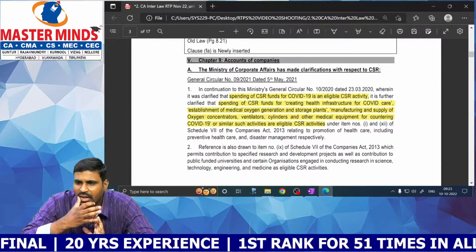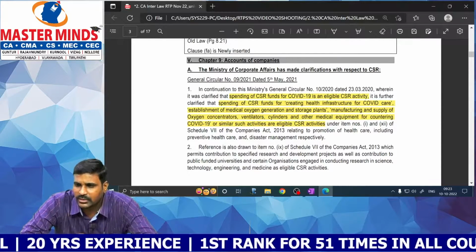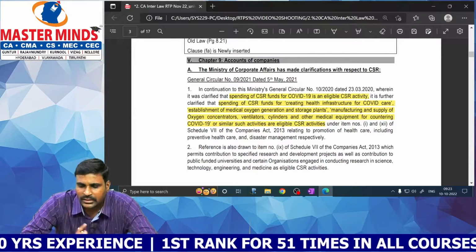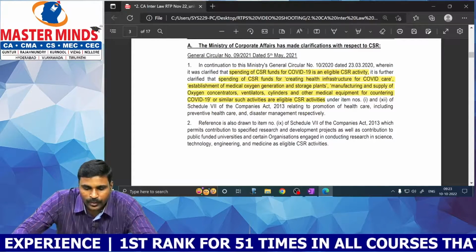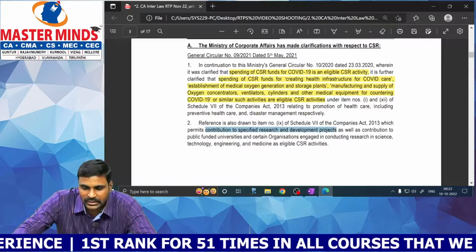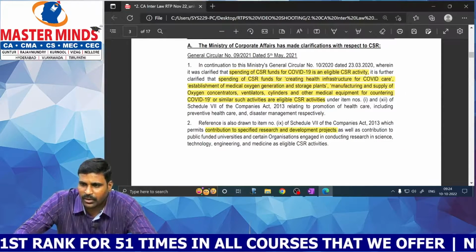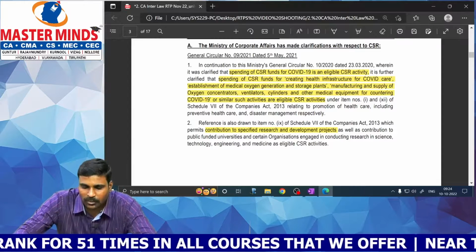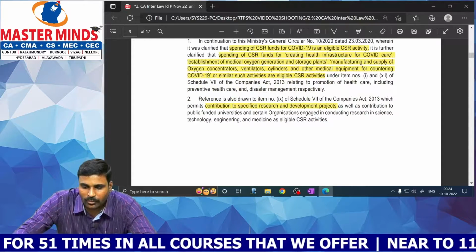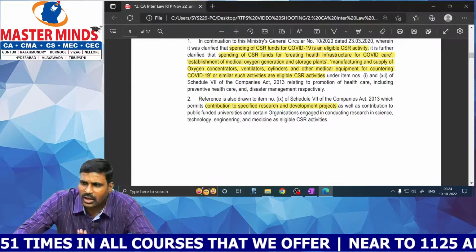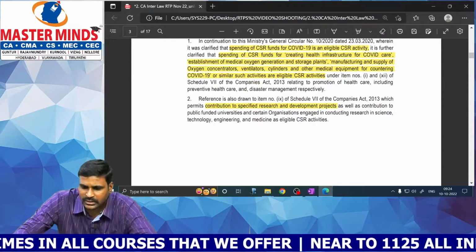That means all COVID related expenditure is eligible to be counted as a CSR activity. And not only that, contribution to specified research and development projects is also eligible as CSR expenditure.